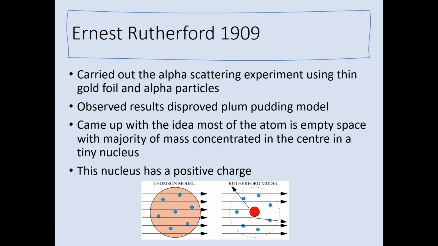However, if it's fired directly at the nucleus, it will be deflected a lot. Imagine putting 2 magnets together where you have both north poles facing each other. The further away those 2 magnets are, the less you can feel that repelling force. However, the closer you put those 2 magnets, the more that force is pushing away. And that's very similar to what happened to the alpha particles within the alpha scattering experiment.